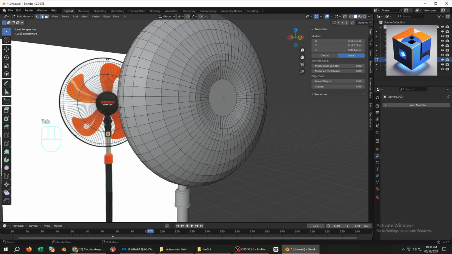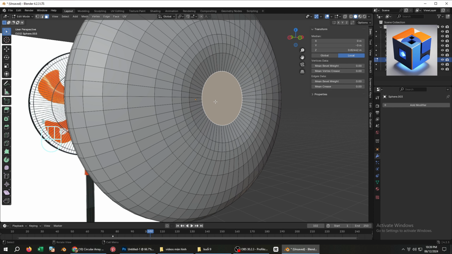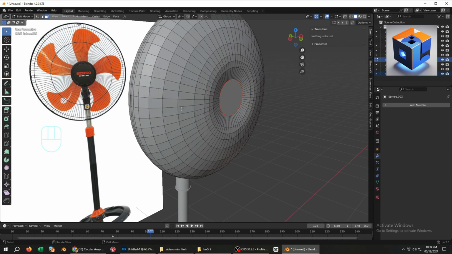Now, select the fan cage object again. Select the cover. Press Shift+D to duplicate it. Then press P and choose Selection to separate it into a new object.